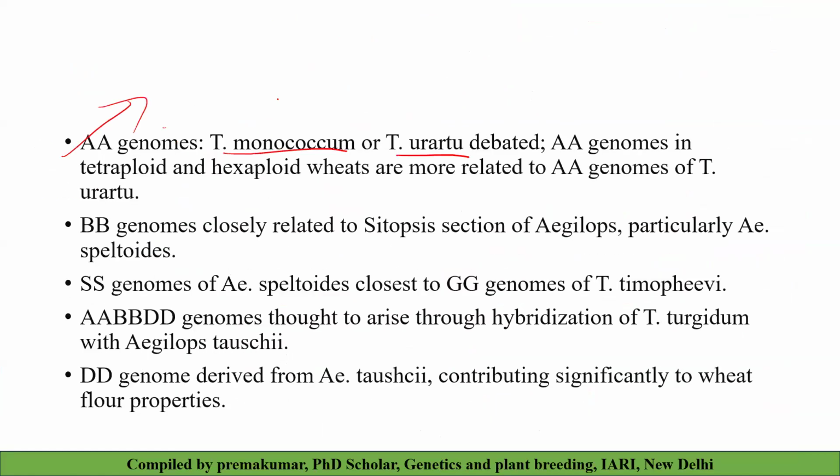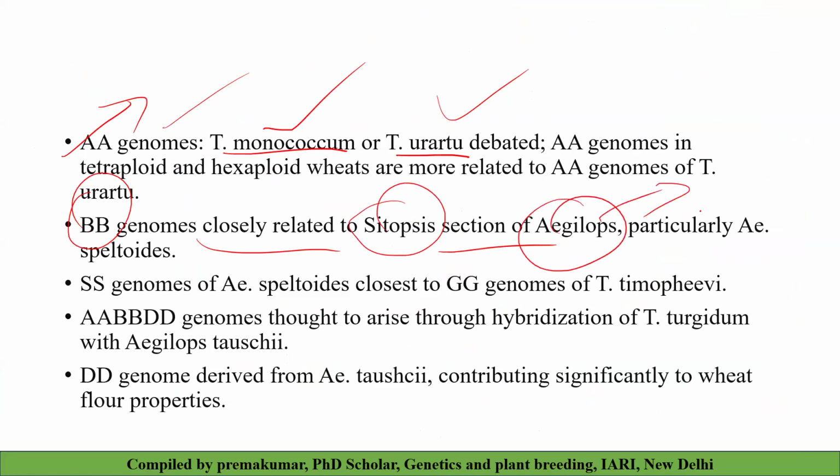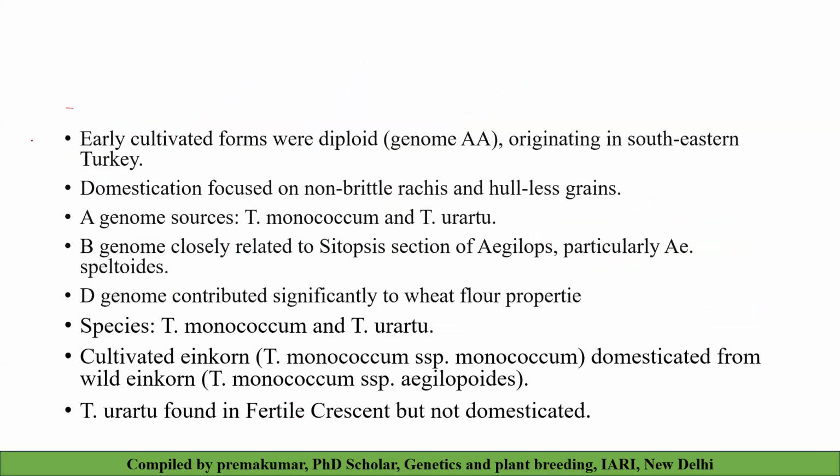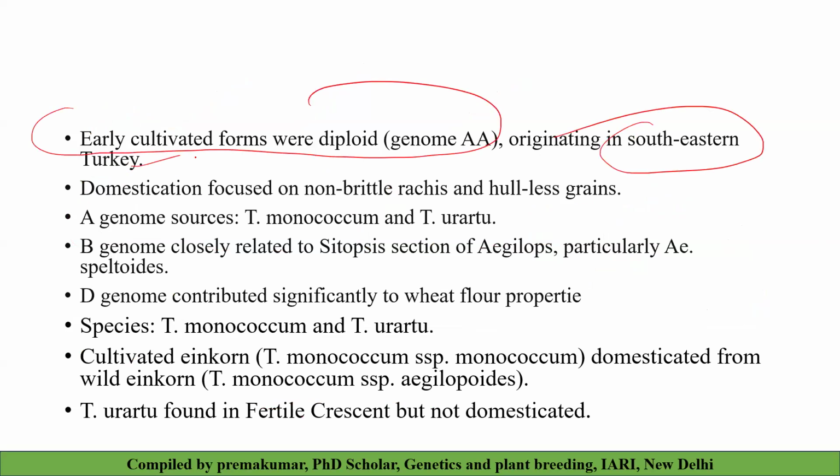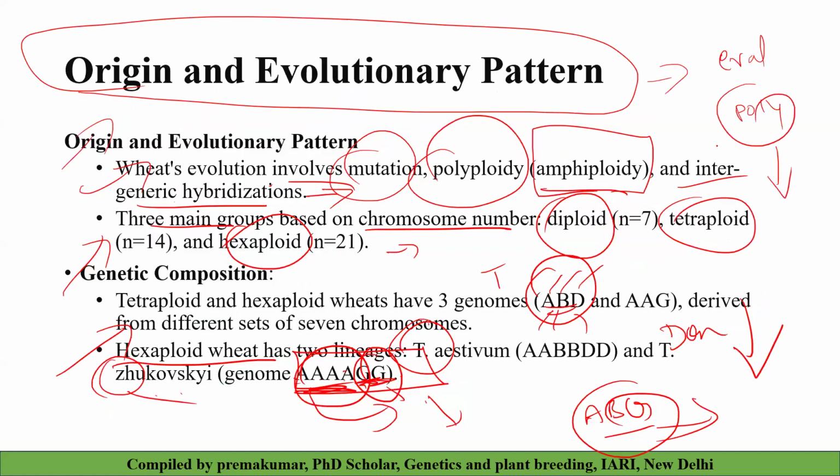Then we know that the A genome from Triticum monococcum and Triticum urartu is still debated, and the BB genome is closely related to the Sitopsis section of Aegilops speltoides, but it is still in question. And the GG genome is from Triticum timopheevii, and DD is from Aegilops tauschii. And the early cultivated wheats were diploid, originating in southeastern Turkey. Please remember the origin. Then domestication focused on non-brittle rachis and free-threshing. See, this one was asked directly in the exam. You can see this question.